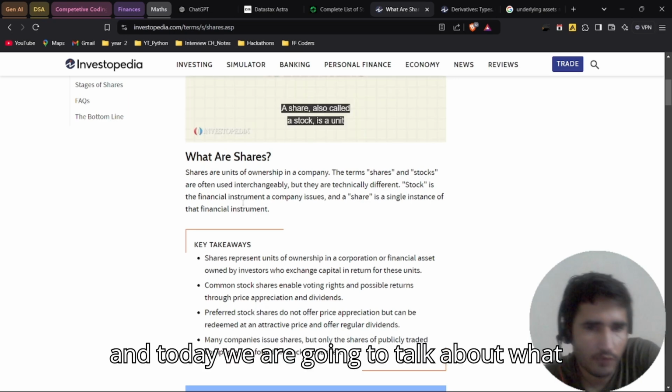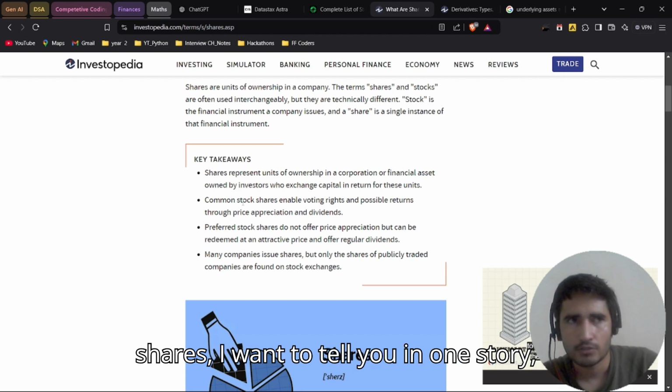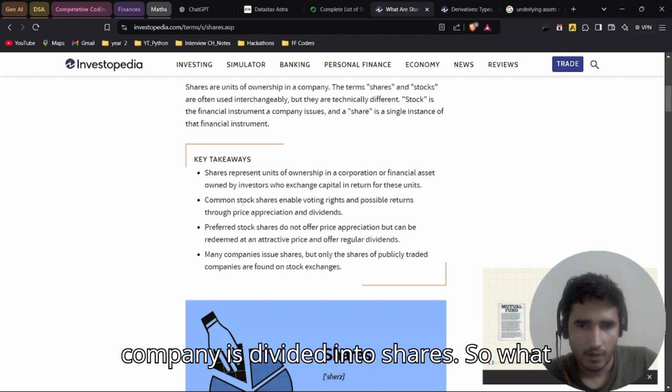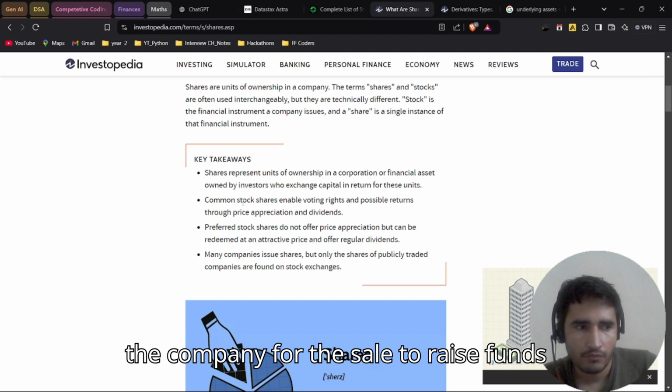Today we are going to talk about what shares are and what the types of shares are. Before starting with shares, I want to tell you one story. You know, the capital of the company is divided into shares. So what does capital mean? The whole valuation of the company. And each share forms a unit of ownership for the company, for sale to raise funds.